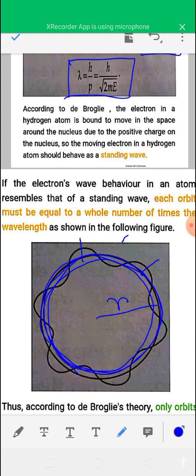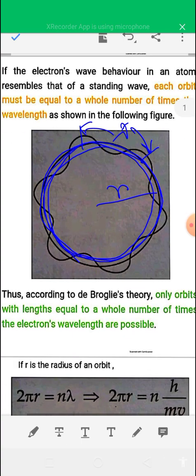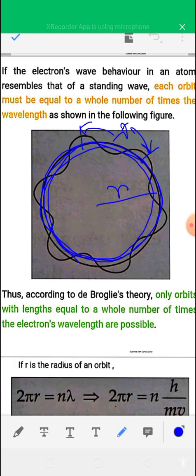If the wavelength of this standing wave is lambda, then the circumference 2 pi r is equal to n lambda, where n is an integer,